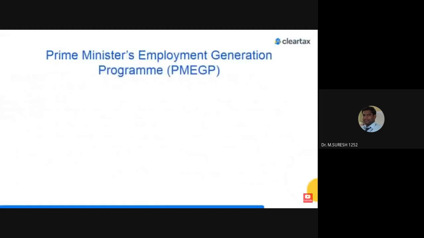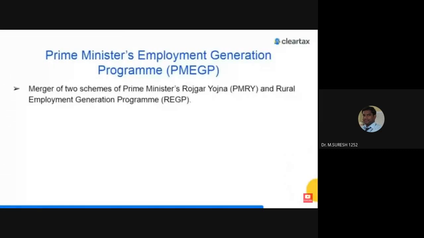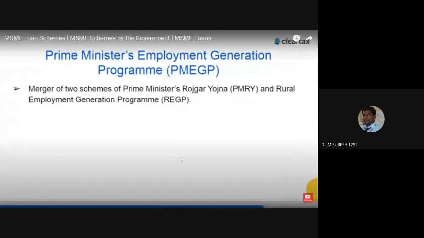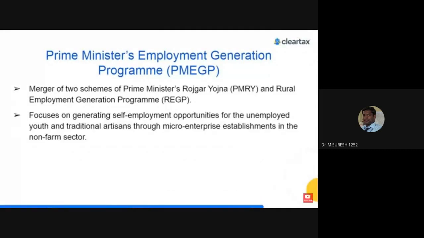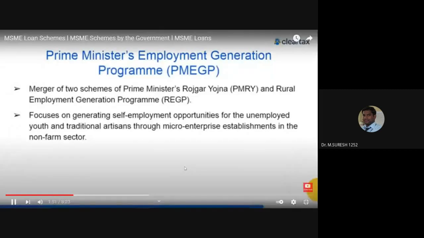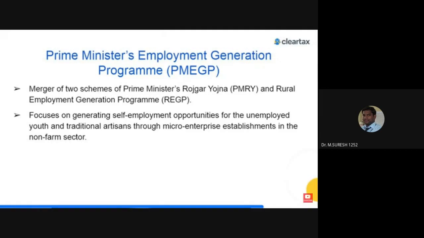Prime Minister's Employment Generation Program, that is PMEGP. The Prime Minister's Employment Generation Program is a merger of two schemes, Prime Minister's Rozgar Yojana and Rural Employment Generation Program. This scheme focuses on generating self-employment opportunities for unemployed youth and traditional artisans through micro-enterprise establishments in the non-farm sector.